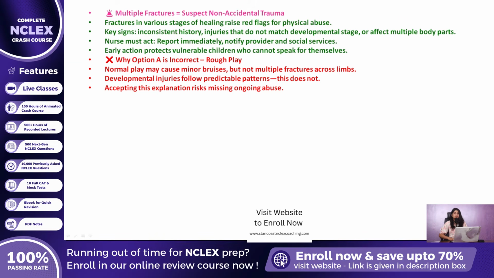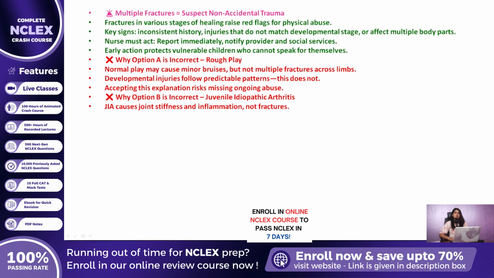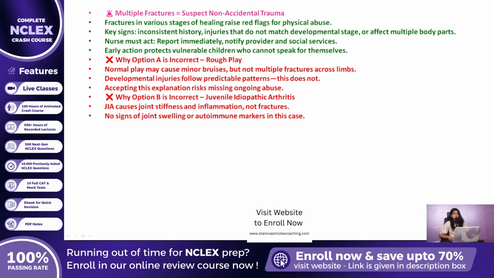Looking next at Option B, juvenile idiopathic arthritis does cause joint inflammation, morning stiffness, and discomfort, but it does not cause bone fractures. Children with this condition may limp or avoid activity due to joint pain, but their bones remain structurally intact unless compromised by another condition or trauma. The absence of joint swelling or other autoimmune symptoms further reduces the likelihood of this being the cause of the fractures. Jumping to this diagnosis would distract from the far more urgent possibility of abuse.